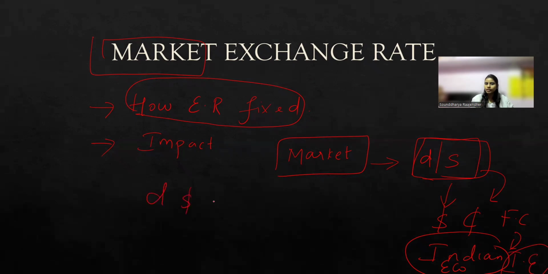So if the demand for dollar is increasing, we know according to the law of demand, whenever the demand of any product is increasing with the supply being constant, the value of the product will increase. Similarly, we are talking about dollars here. Whenever the demand for dollar is increasing, in that case, we can say that the value of dollar with respect to Indian rupee will increase. Whenever the demand for dollar decreases, the value of Indian rupee with respect to dollar will decrease.